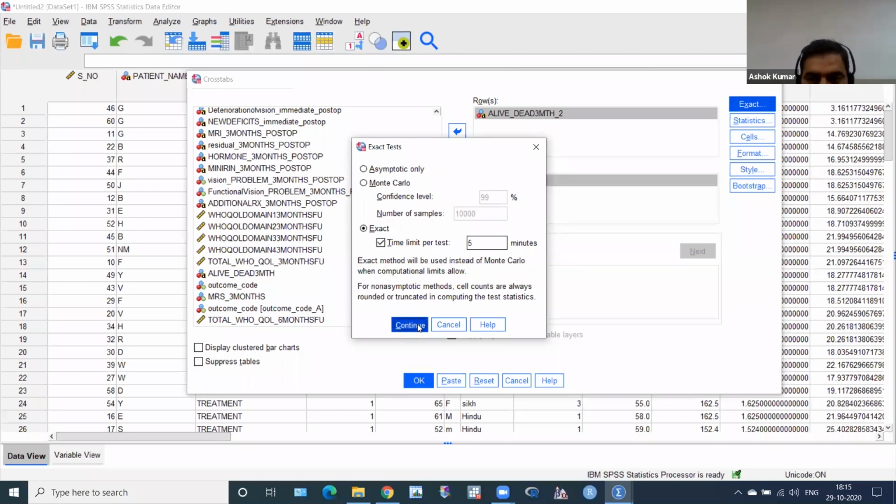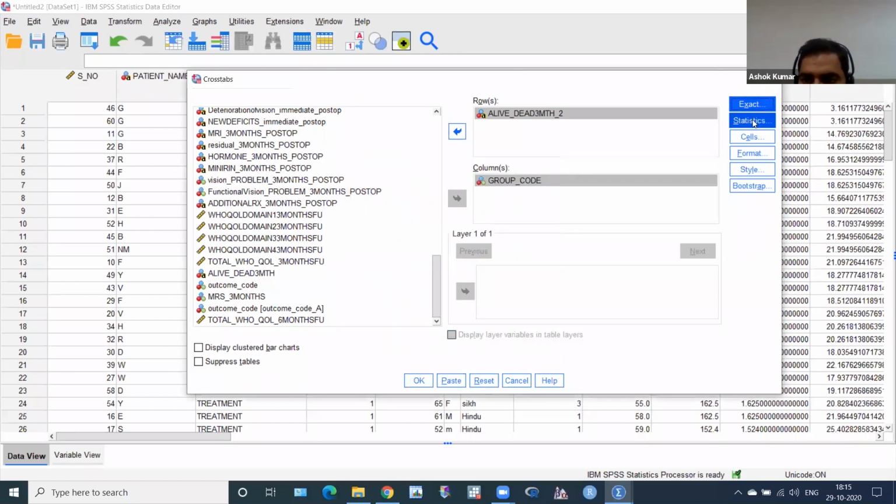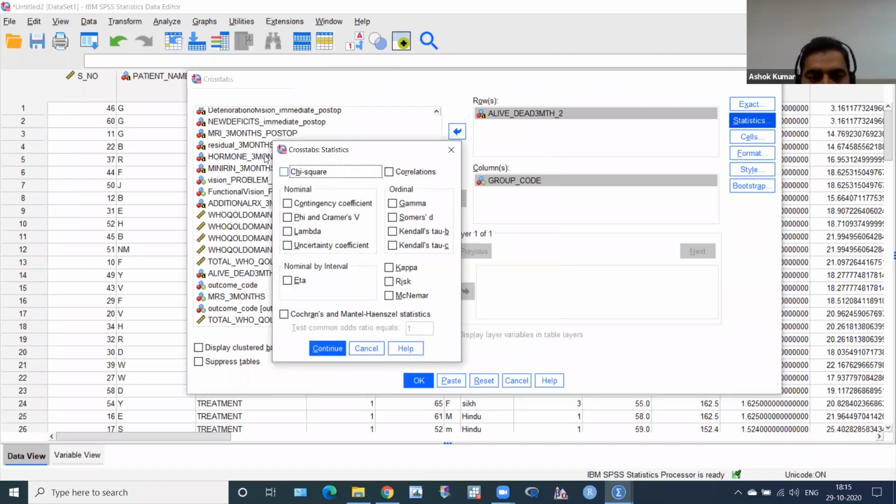Okay. Now go to Statistics, click here, then there is the chi-square test. Very good. Then click here, and then click on Continue. No need to select other things, just click Continue. You can see there is a McNemar test. When we use that, we will discuss it. Okay, we click here, click Continue.